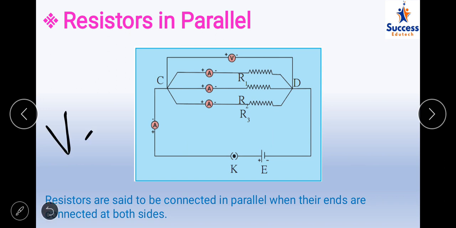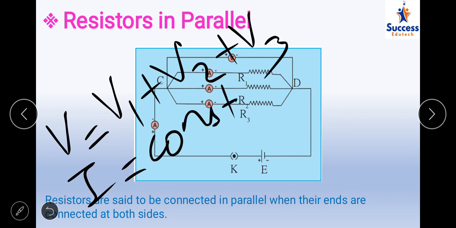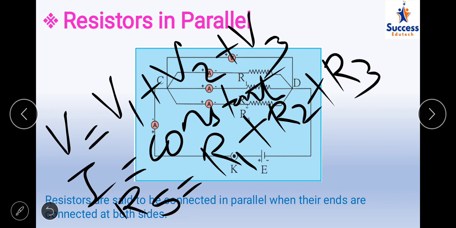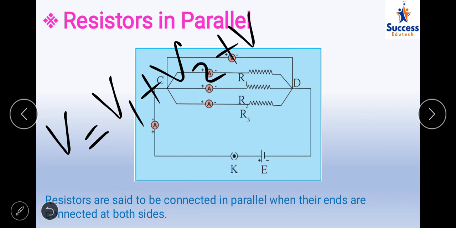The voltage was V1 plus V2 plus V3, that is, the voltage gets distributed, whereas the current in the entire circuit remained constant. And the effective resistance Rs was equal to the addition of all the resistances connected in series. They were called connected in series because they were connected one after the other, or back to back.